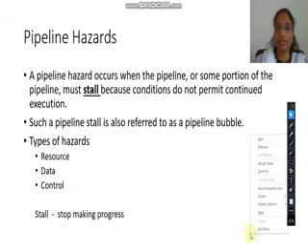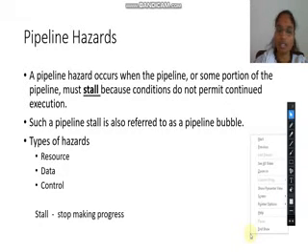So if a portion of the pipeline could not run due to some reasons, that is, if it stalls for a certain time, then that is called a pipeline hazard. This pipeline stall is also called a pipeline bubble.